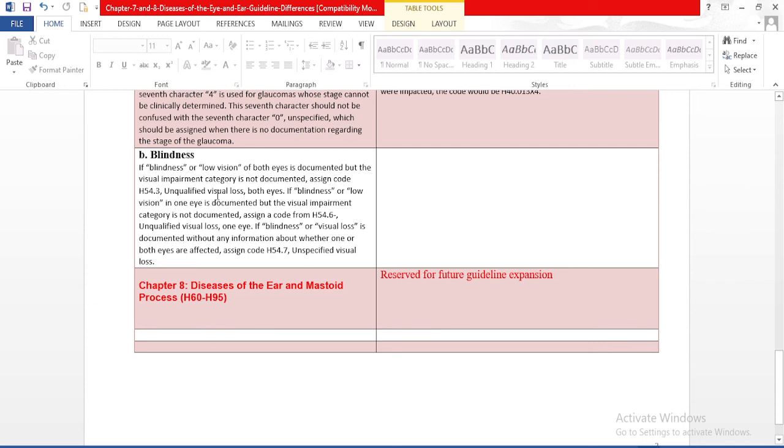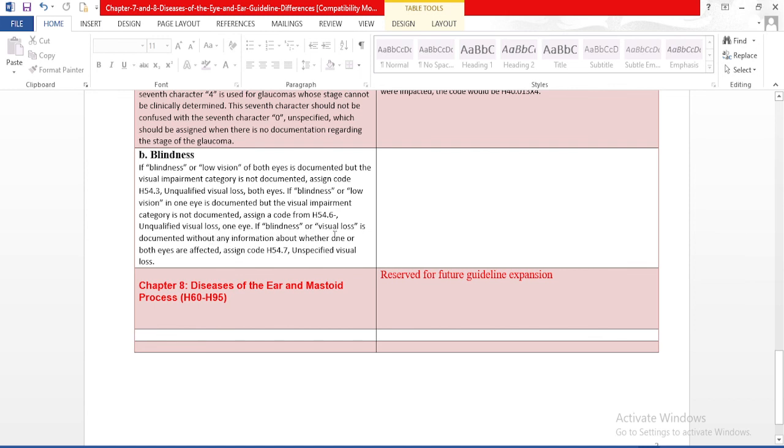Next, blindness. If blindness or low vision of both eyes is documented, but the visual impairment category is not documented, assign code H54.3, unqualified visual loss both eyes. If blindness or low vision of one eye is documented, but the visual impairment category is not documented, assign a code from H54.6, unqualified visual loss one eye.